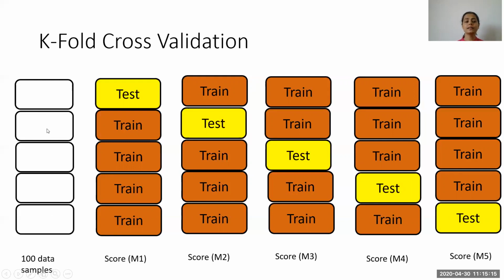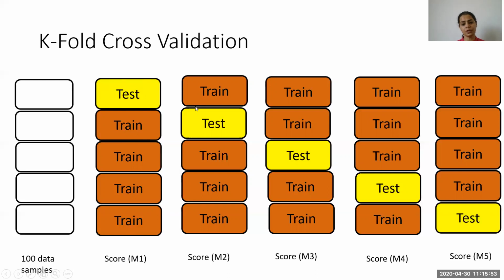of 20 samples each. Such a cross-validation is called five-fold cross-validation. In this case, in the first iteration, we will reserve the first block for testing the model, and the rest of the 4 blocks will be used for training the model. Once we do that, we will evaluate the score of the model.